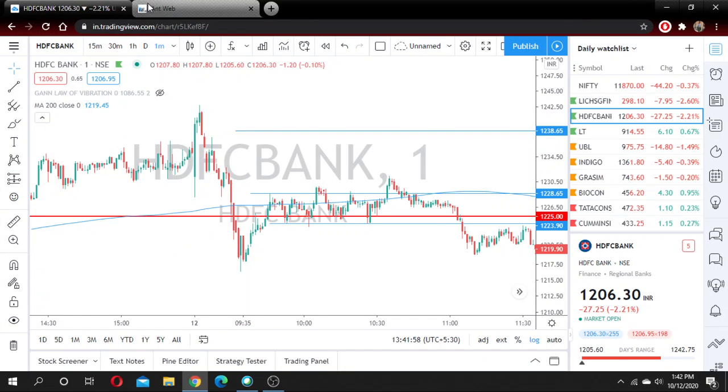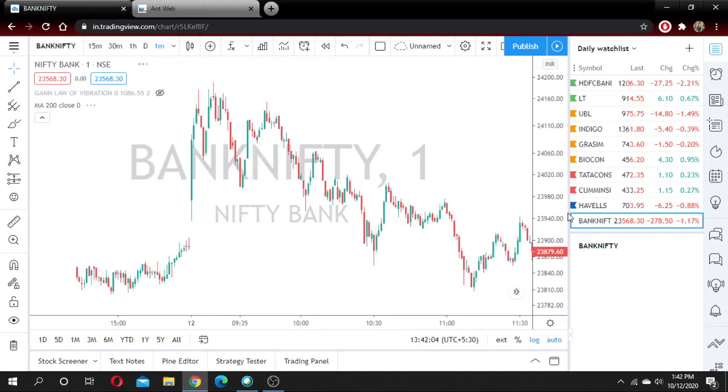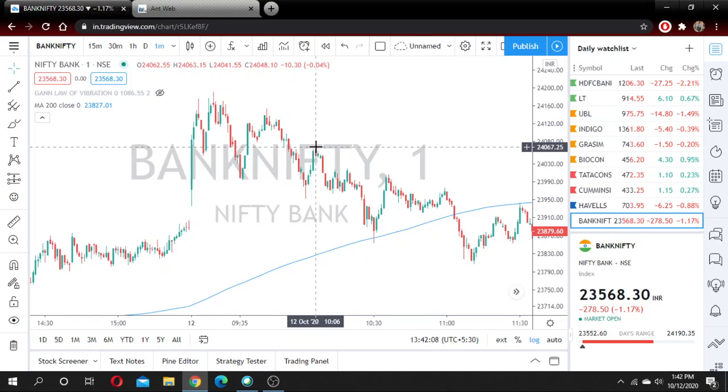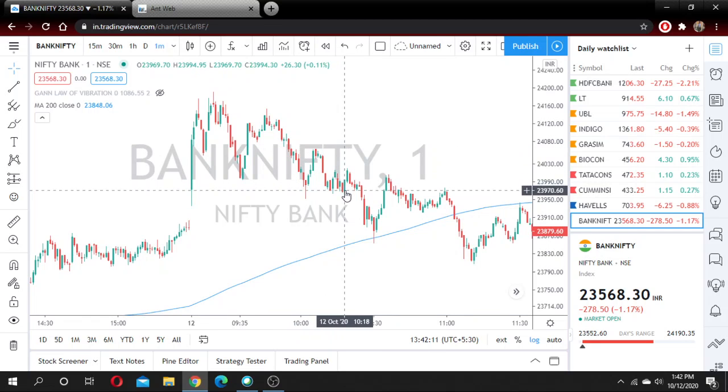After that, there were some logics which were satisfying to short Bank Nifty. So based on those levels, I shorted Bank Nifty at 29,960, and I booked a profit at 29,850, around somewhere here.